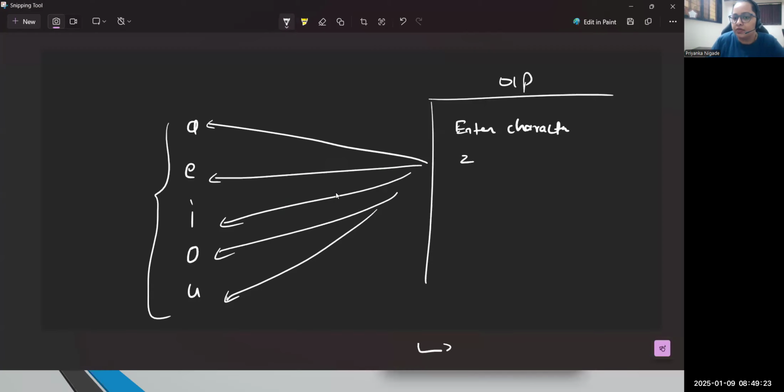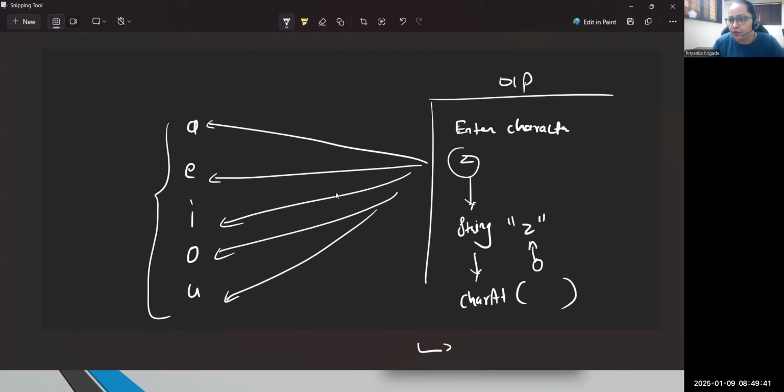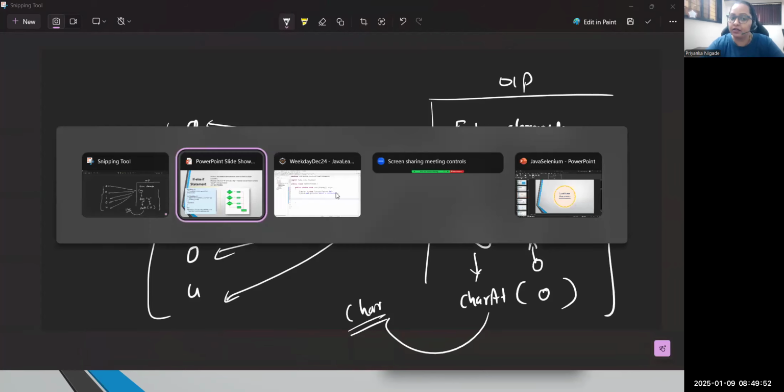Whatever character the user will enter, we will first read it in the form of a string. Then from the string, we can apply the charAt method, where you can pass the index value of this character. Now there is one character, so the index value of this character will be 0. So I will pass a 0, and this method returns a character type of data. This is the flow you need to follow whenever you are testing any character value.